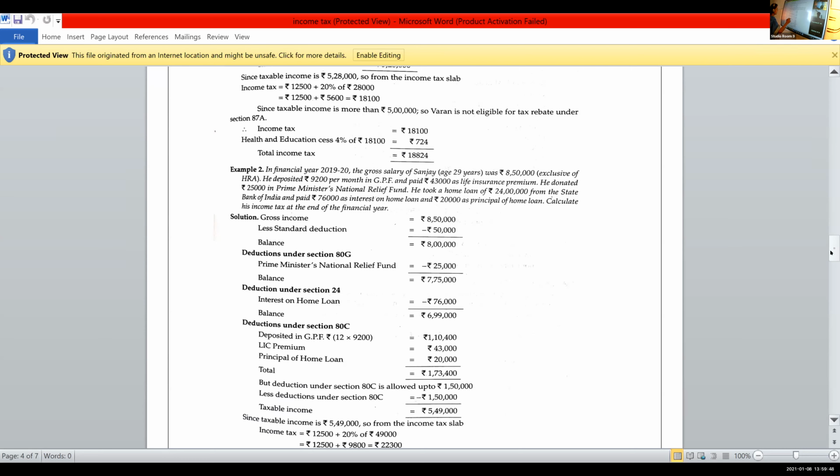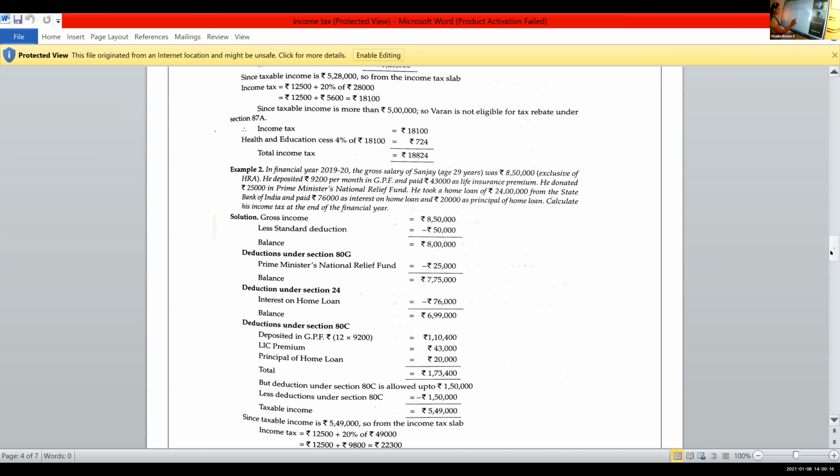The next is deduction under 80C. In 80C, life insurance premium 43,000. Amount in GPF, for 1 month, he is paying 9,200, so 9,200 into 12. Then the principal of home loan 20,000. When you add up all those things, it is 1,73,000. But under 80C, a maximum of 1,50,000 only is allowed.